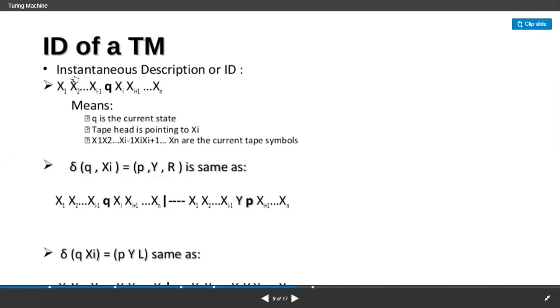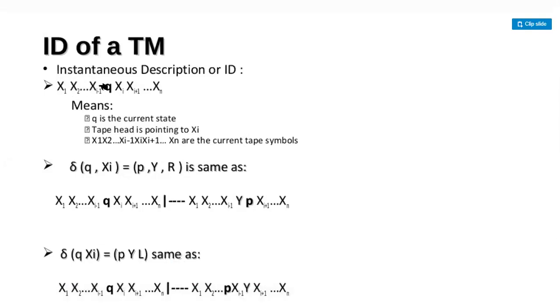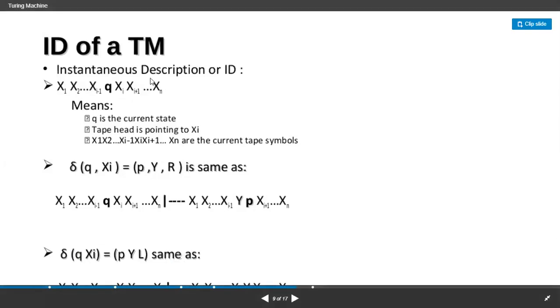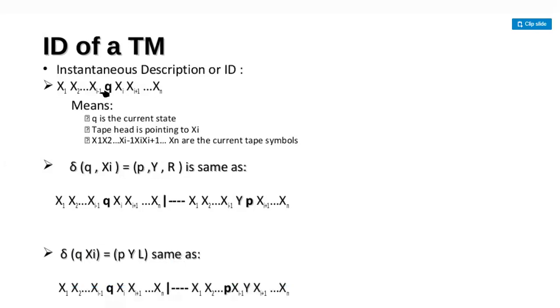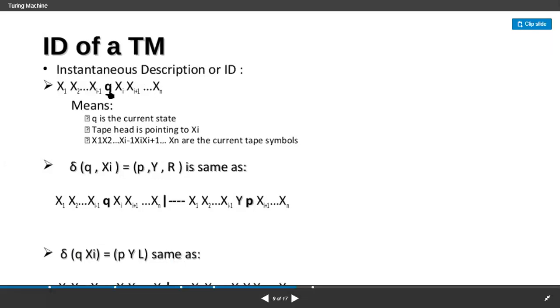these are the tape symbols, right? All these are the tape symbols, and in between we have a state. It is the current state, and the tape head is pointing to the current state qi. That means whenever I read the state qi, I get a state with an output symbol.